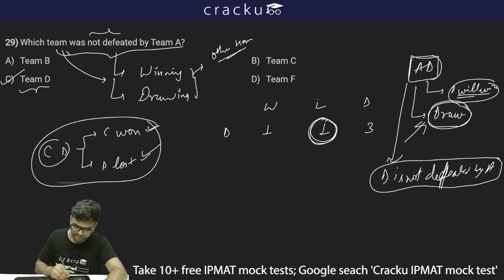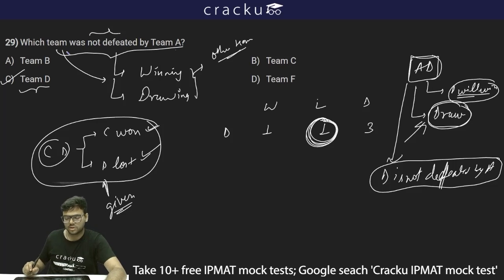I'll again explain C and D. C is winning and D is losing, and since D can lose only one match, this is given to us in the condition, because C is beating D. So there is only one match which D can lose. So the match between A and D, what will happen? Either D will win or D will draw the match. So thus I can say that D is definitely not defeated by A. Either D is winning the match or D is drawing it with A, and therefore option C, team D, is the correct answer.